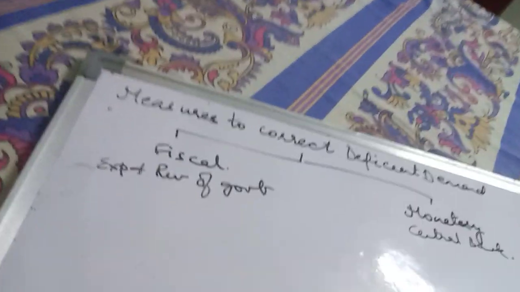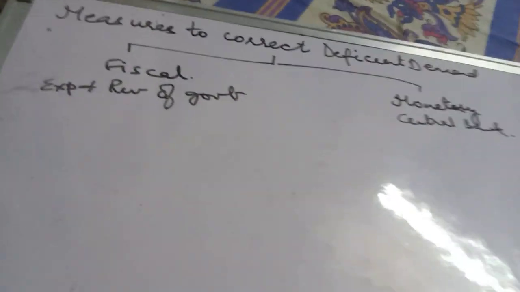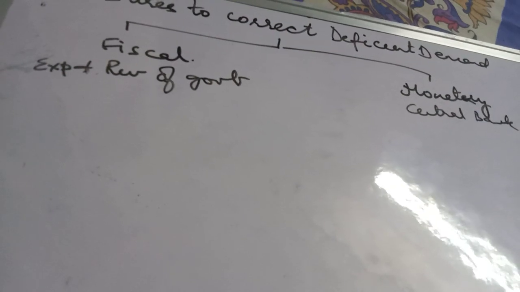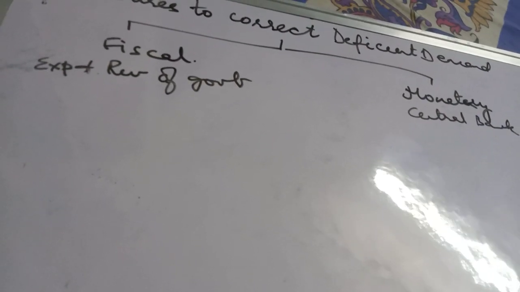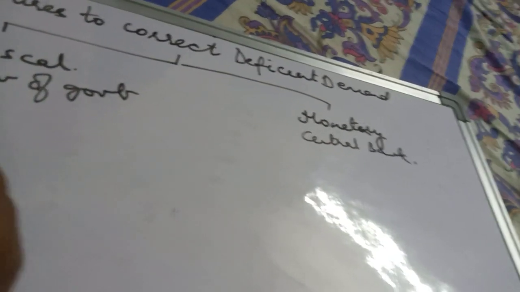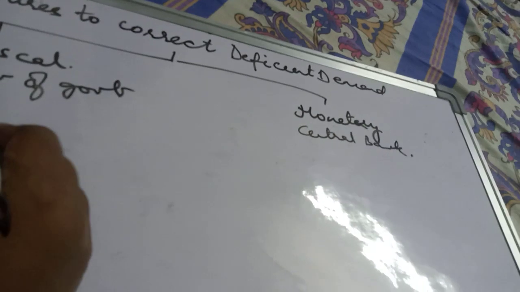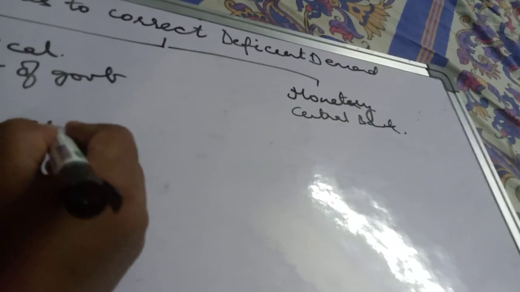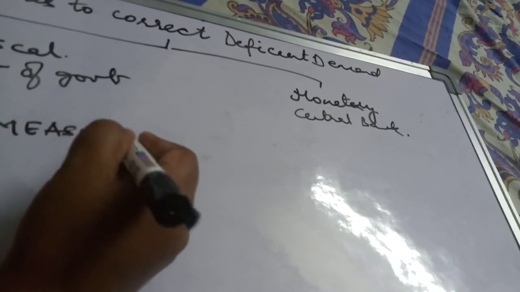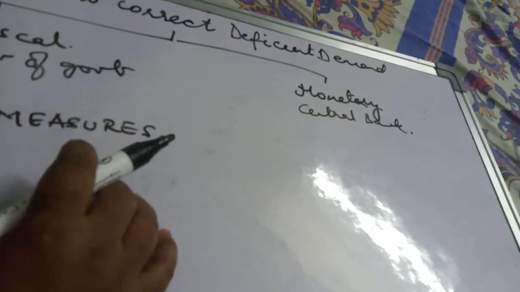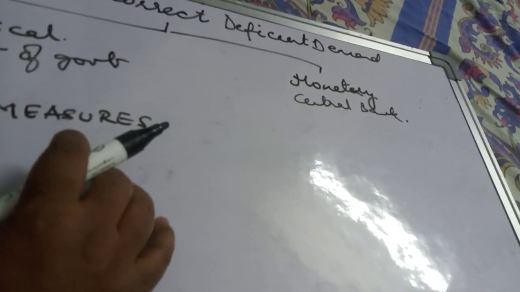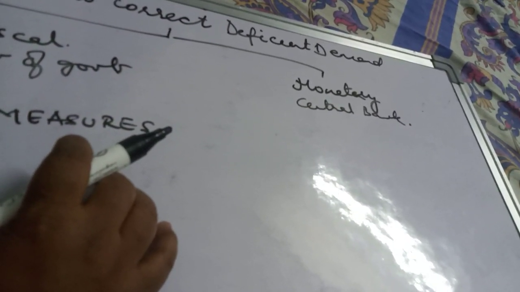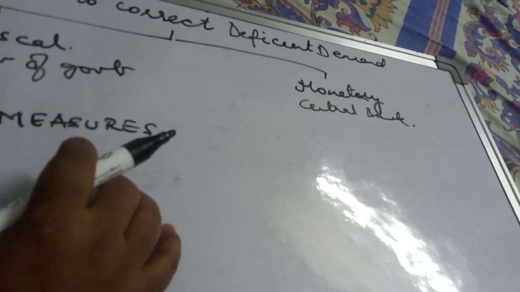So we're going to do one by one. We're going to do fiscal measures. It is the expenditure and revenue policy of the government to accomplish the desired objective.